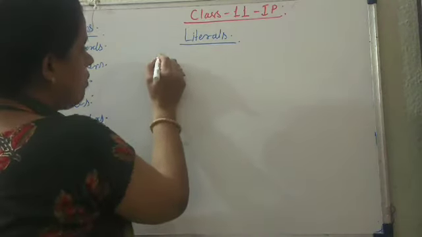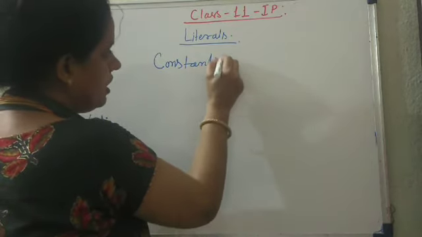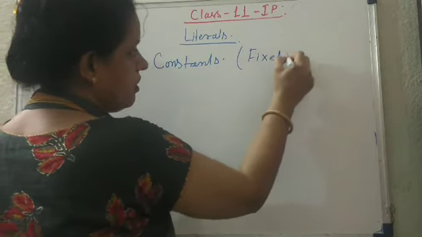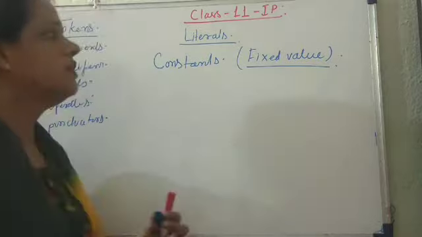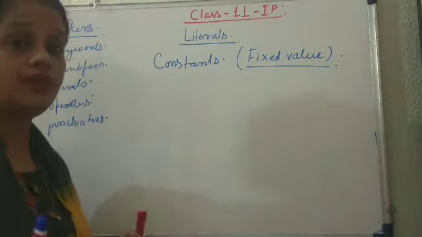Literals are the constants used in the program, which are fixed values. Let us see what the types of literals are.